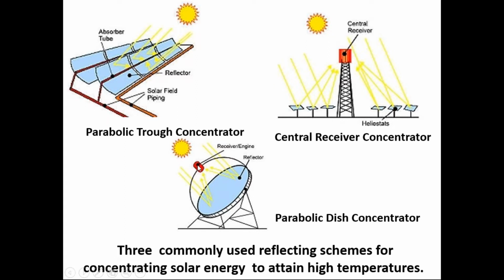But one disadvantage of this parabolic dish is the receiver is also moving along with the reflector. So all the piping and other accessories are also moving along with this. So it's a bit more complicated than a non-moving receiver.